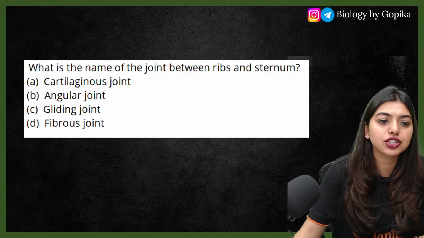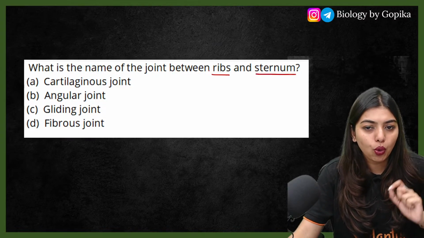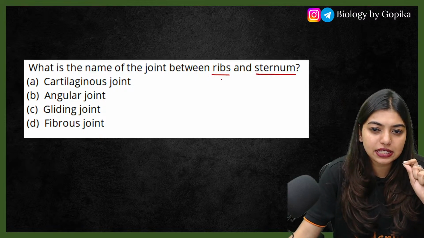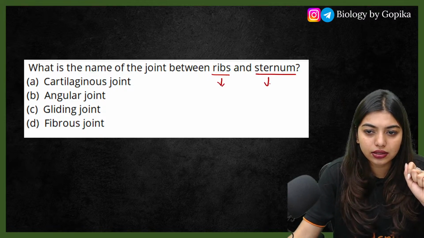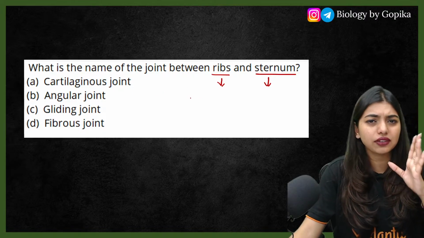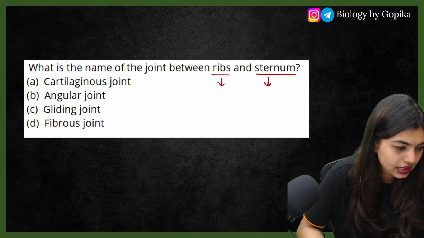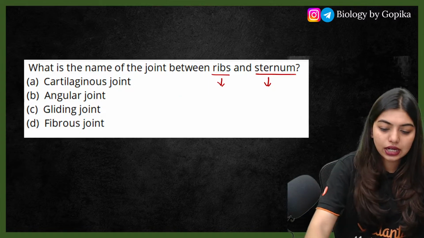Moving on to the next question. What is the name of joint between the ribs and the sternum? What is the name of joint that is present between the ribs and the sternum? That means basically, students, they're asking us which is the joint that is allowing slight movement. Yes, tell me the answer for this. Okay, that was 76.